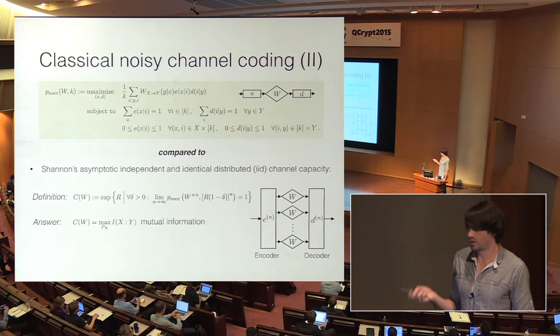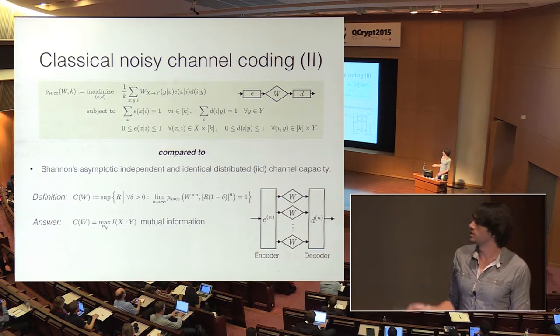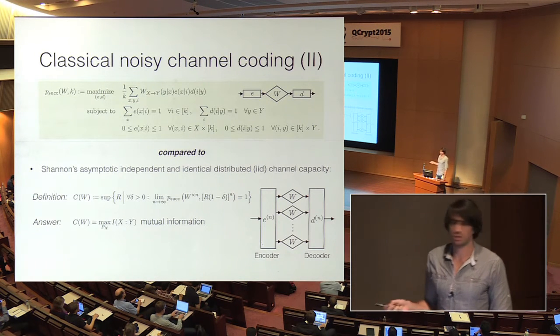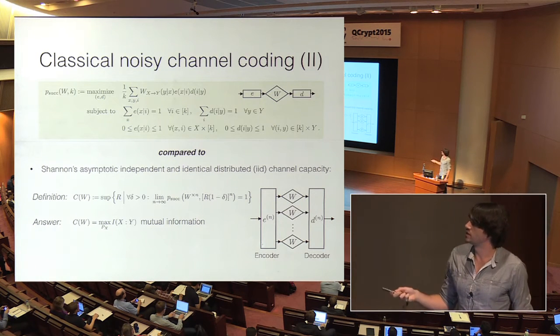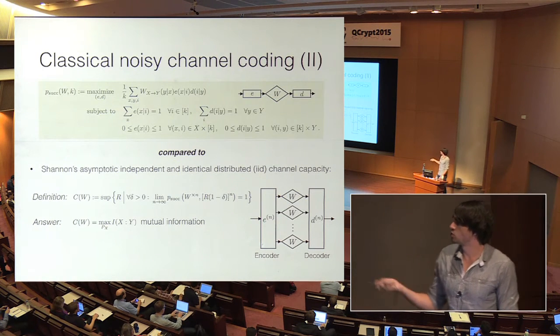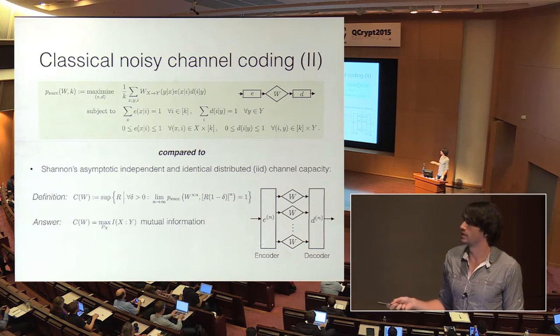So just because we just had Graham's talk before, I want to emphasize that I'm really interested in this one-shot picture, okay? So we have the channel once, and I want to optimize the success probability. So in particular, for those who know Shannon information theory, I'm not interested in some asymptotic capacity, okay?